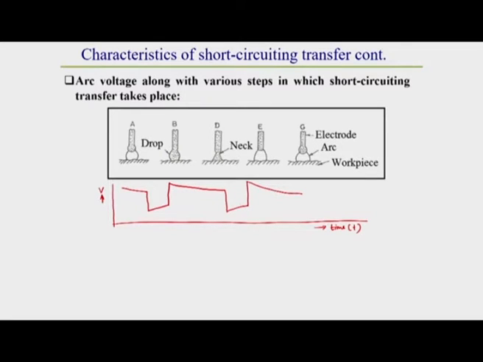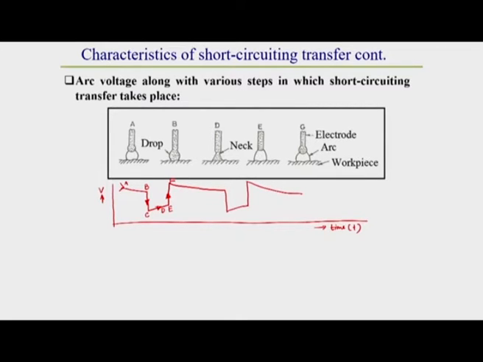Generally this is the variation of voltage with time due to drop transfer. Here this is point A, this is point B, this is point C, this is point D, this is E and this is F. Whatever the steps I am showing, in which step what will be the range of pattern of voltage, that is shown by this oscillogram.